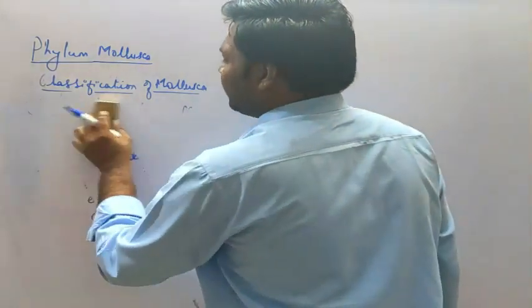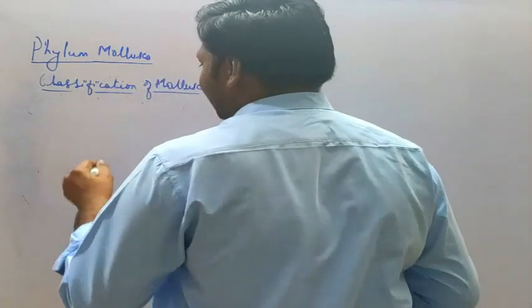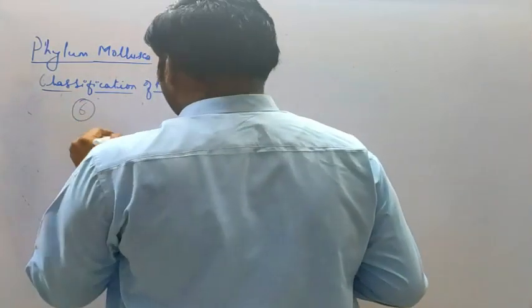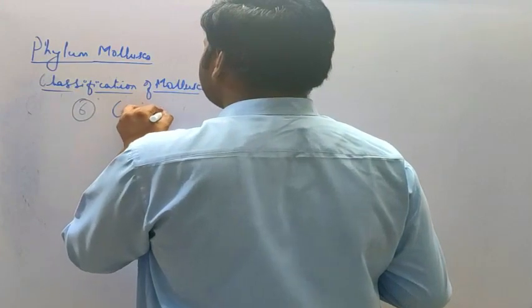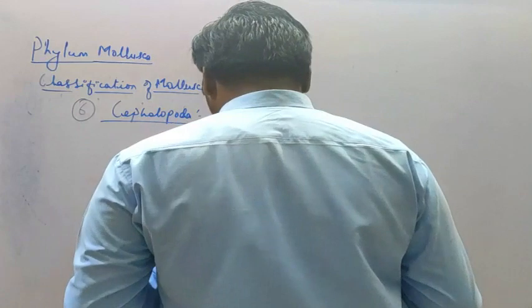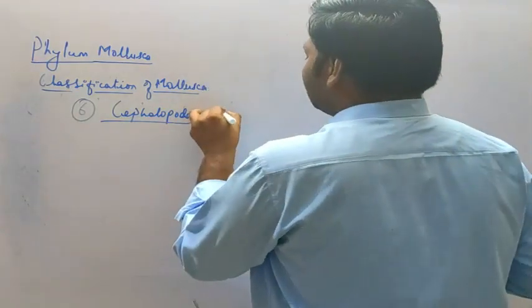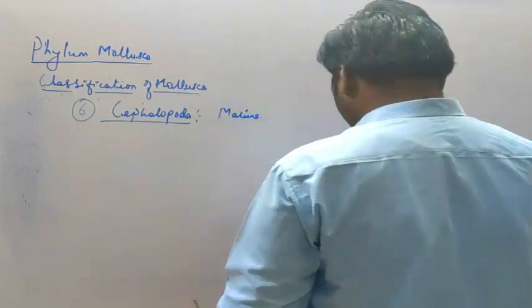The next that we are going to discuss is the 6th class, that is the last class, which is called the Cephalopoda. So here let's discuss the Cephalopoda. They are marine, so they are found in the marine water.